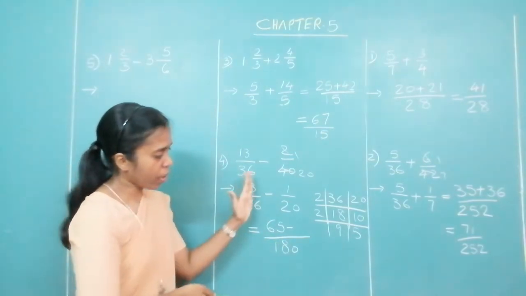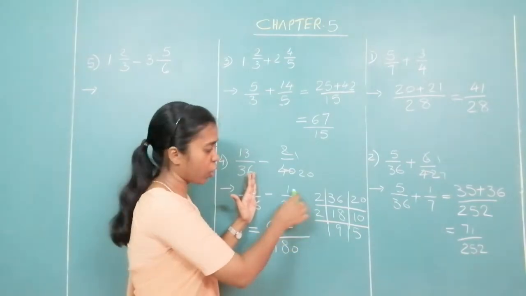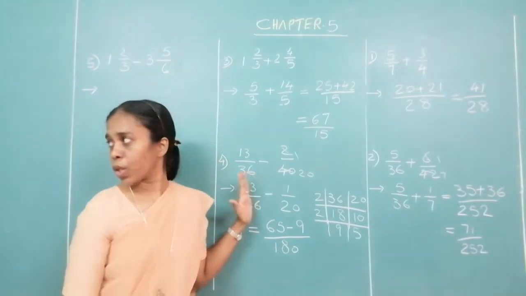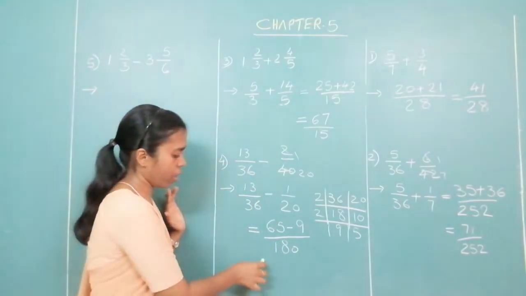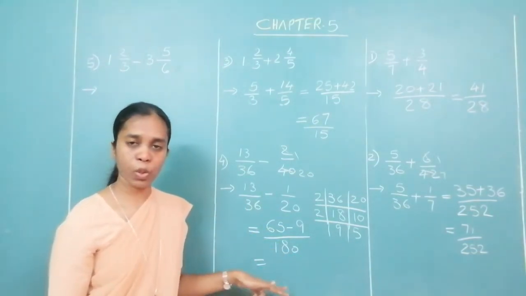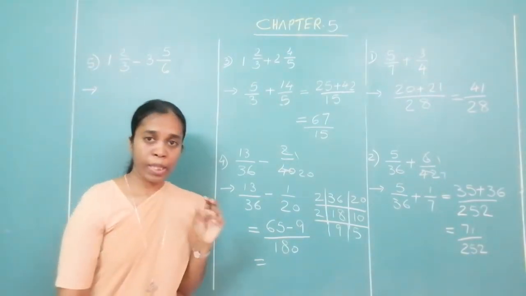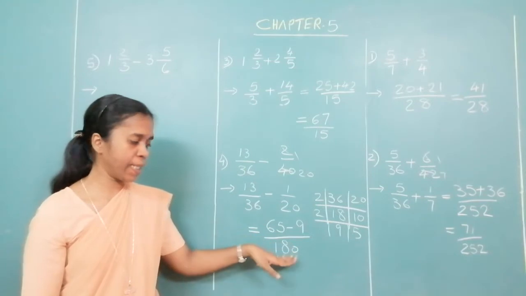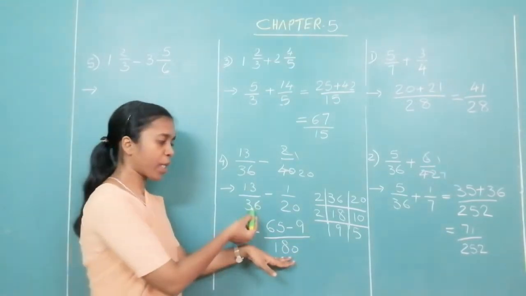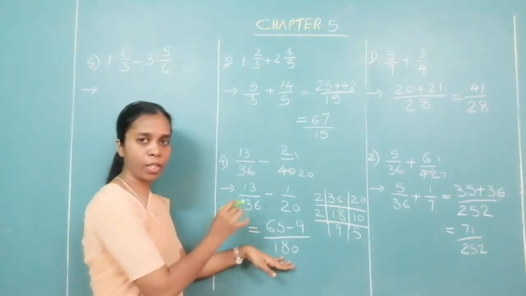Okay. Now with what did I multiply 20 to get 180? I have multiplied with 9. So this numerator also I have to multiply with 9. So 9 ones are 9. So you minus it and you will get the answer over here. So 65 minus 9 upon 180. So you calculate this value and you will be getting the answer. Okay. Please remember, once you find LCM, this is your LCM, that is 180. Check with what did you multiply this denominator to get the LCM. With the same number you multiply the numerator also.